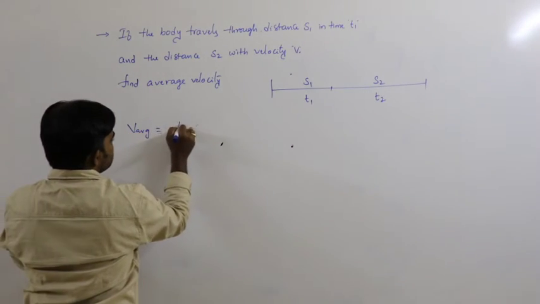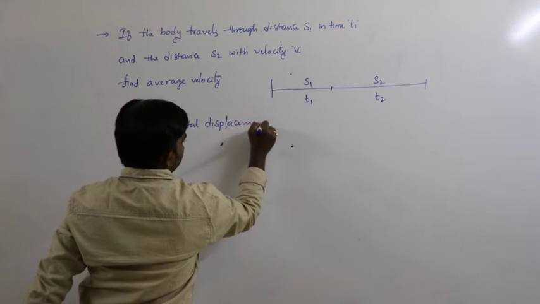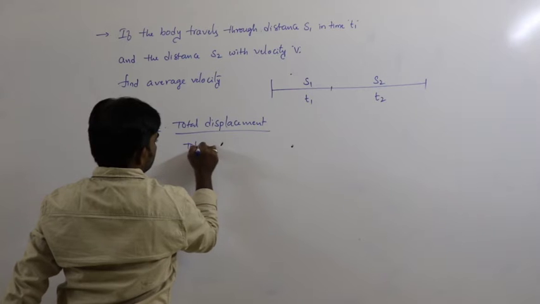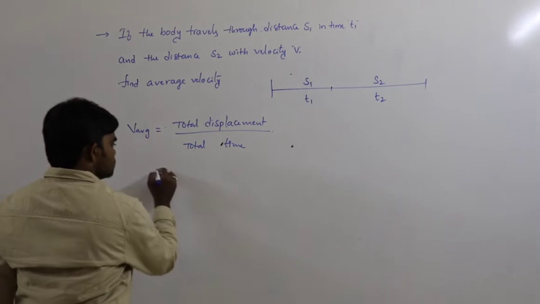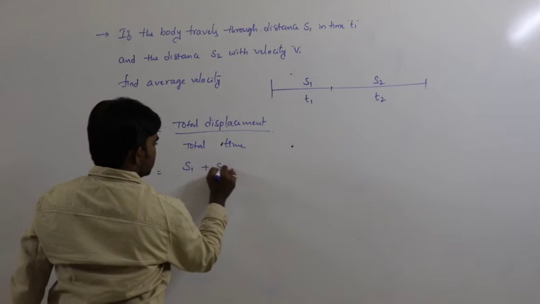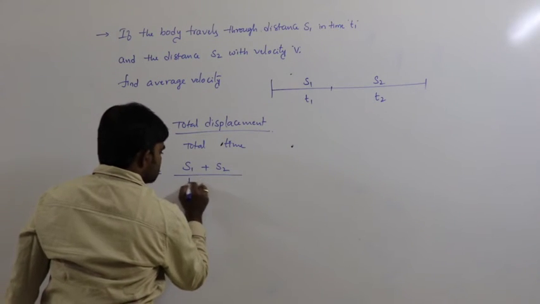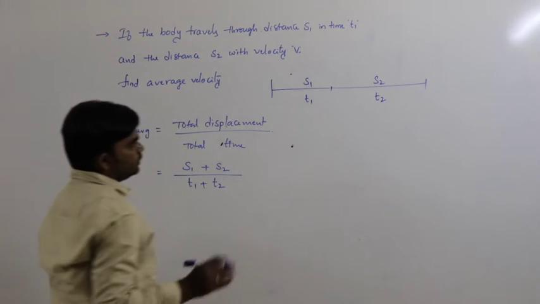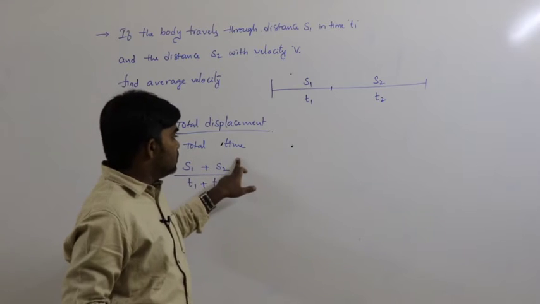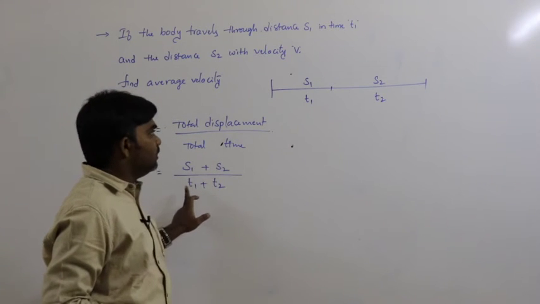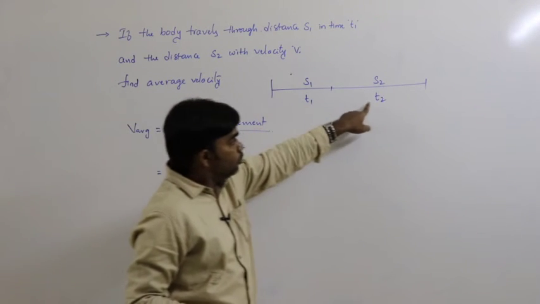So, average velocity is generally total displacement divided by total time. Here the total displacement is s1 plus s2, divided by total time t1 plus t2, no doubt about that. But here we know only t1, we do not know t2.